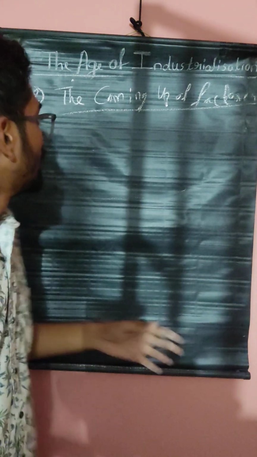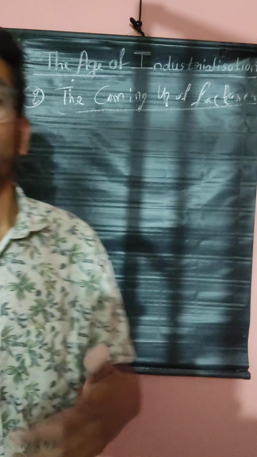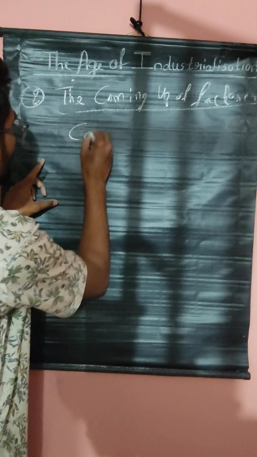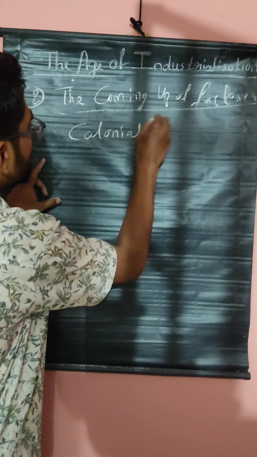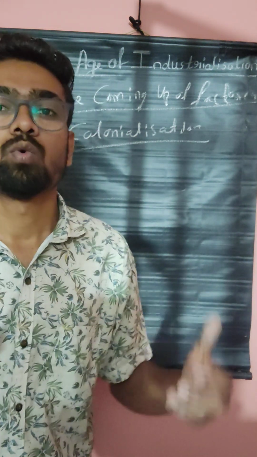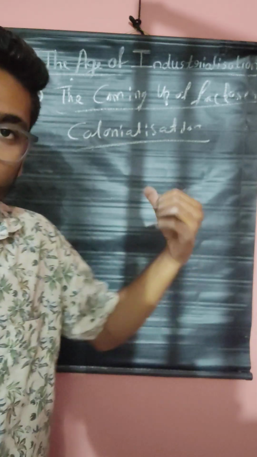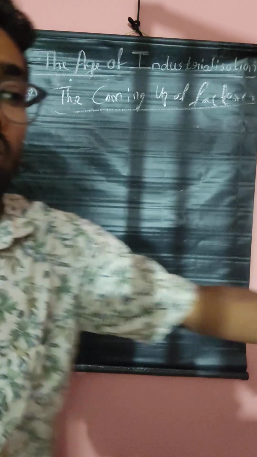There is a word in this chapter. We all know that the Britishers were ruling other countries. That process is called colonialism or colonization. Colonization means the Britishers controlled countries. Those are called colonized countries. India is one of the colonized countries.